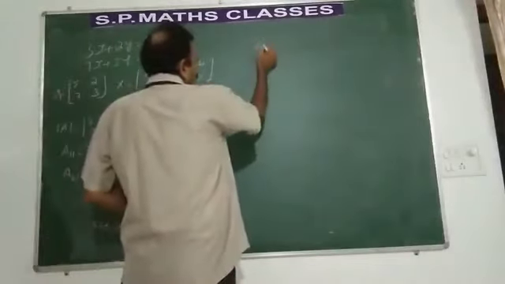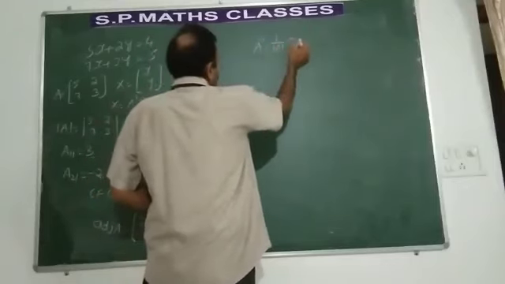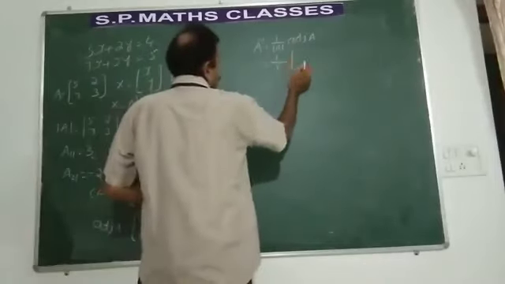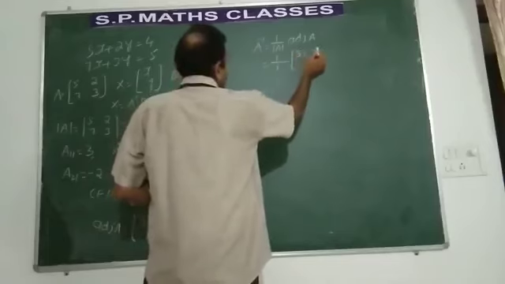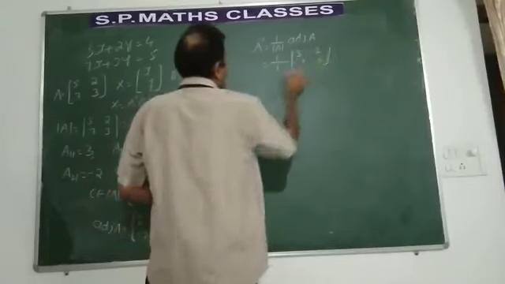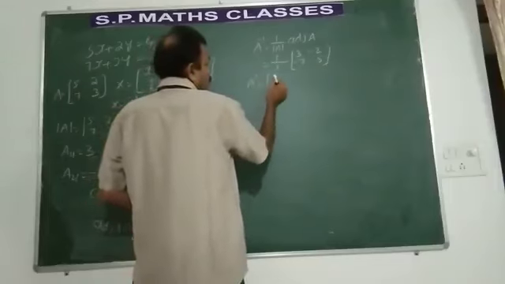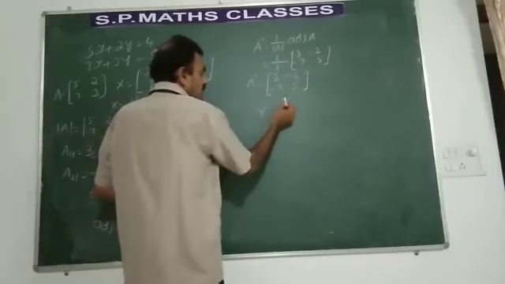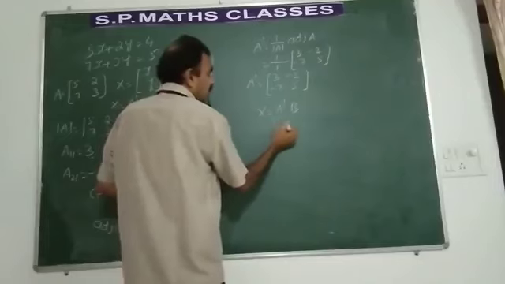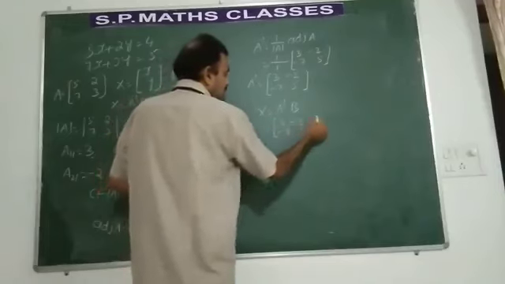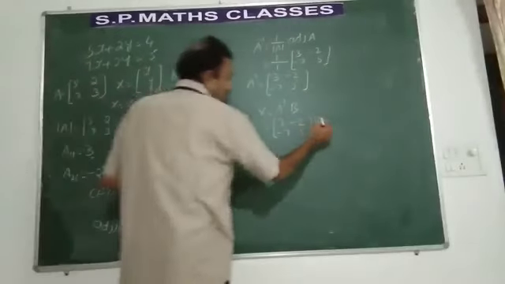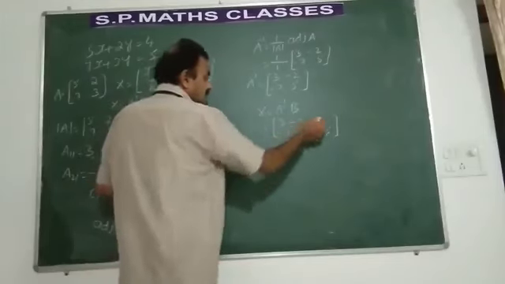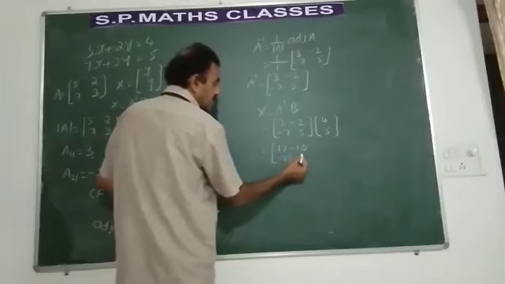What is A inverse now? A inverse is 1 by determinant A into adjoint A. What is determinant A now? Determinant A is 1, into adjoint A, which is 3, minus 2, minus 7, 5. A inverse is, on multiplying throughout by 1, 3, minus 2, minus 7, 5. What is x now? X is A inverse into B. 3, minus 2, minus 7, 5 into B, the matrix of constants. It is 4, 5. What happens now? 12 minus 10, minus 28 plus 25.